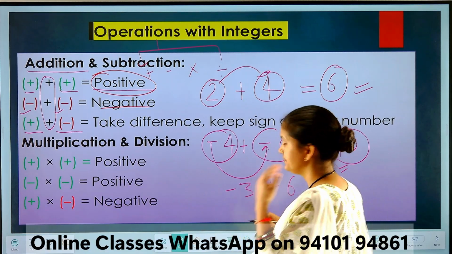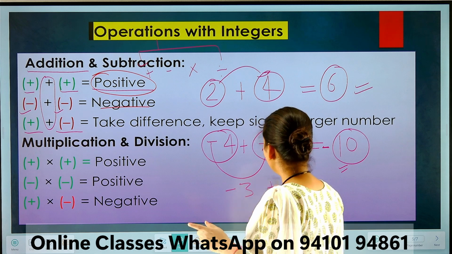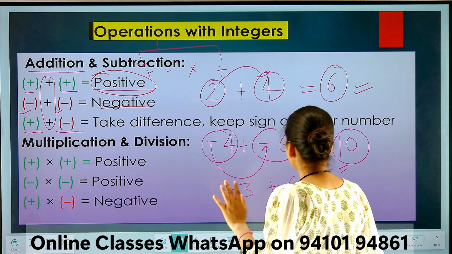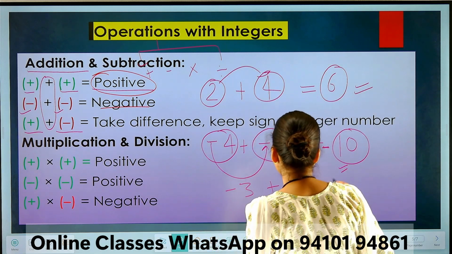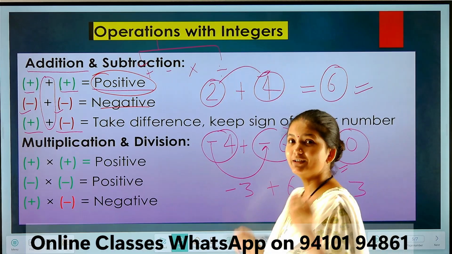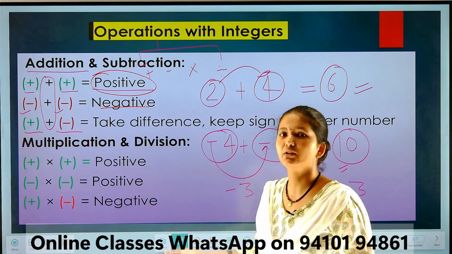So what will happen? I told you, one positive, one negative, subtraction directly. So remove 3 from 6, and we will get 3. Now it's turn to sign. What sign will we put here?